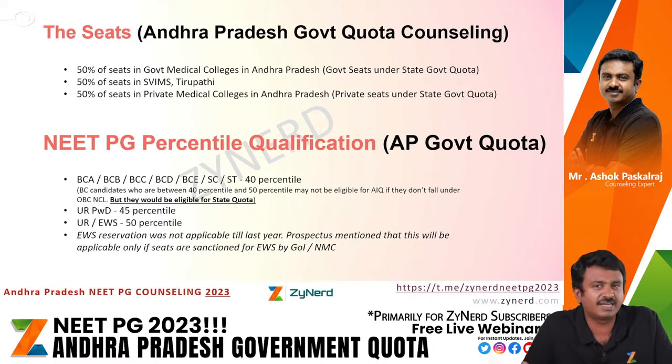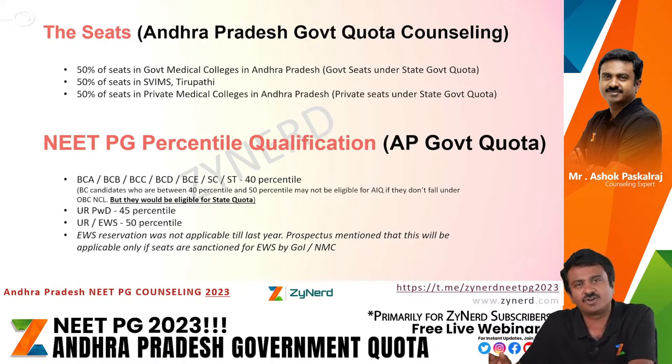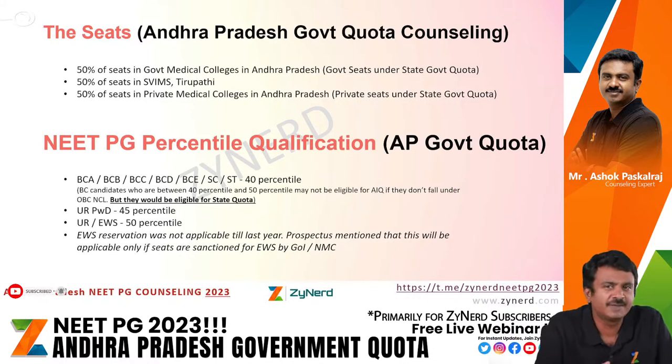Let us say you applied as OBC NCL, or you applied as general category in All India counseling, still you will be able to apply under BCD, BCE in Andhra Pradesh Counselling. So OBC NCL for All India, general for All India does not matter. Here you can fresh apply as BCA, BCB, BCC, BCD or BCE as per your caste category.